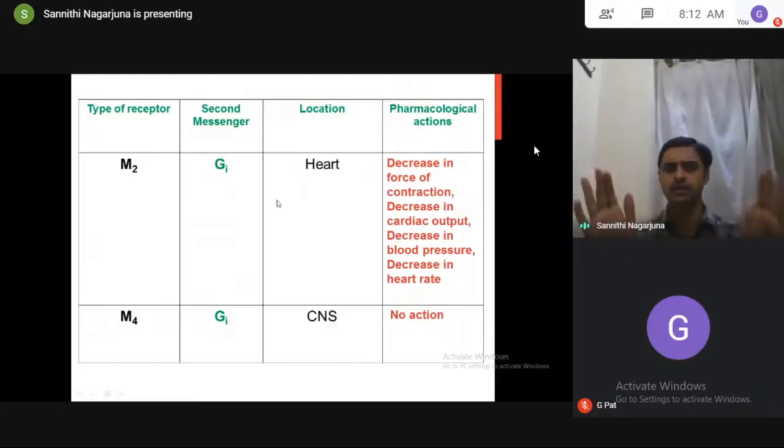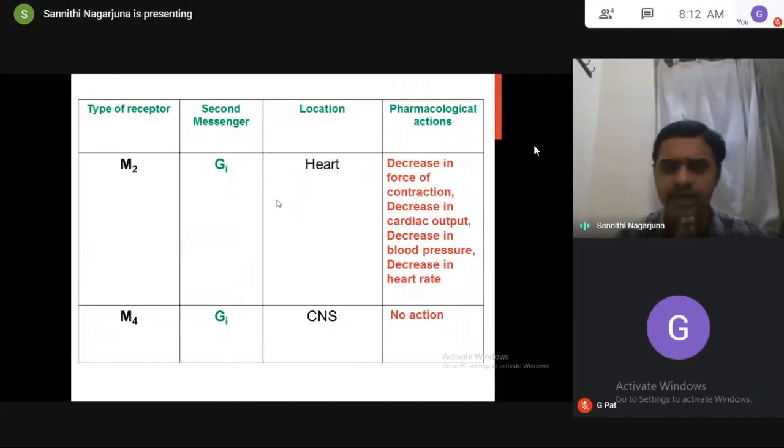See, all the G protein coupled receptors are located on the cell membrane, transcellular receptors. Whenever the ligands bind, GDP is replaced with GTP. That undergoes dissociation. GTP alpha interacts with pathways which release second messengers. Those second messengers produce pharmacological actions. Our duty is to know where the receptor is located and what the second messenger is. The second messenger is understood by whether it is Gs type, Gi type, or Gq type.